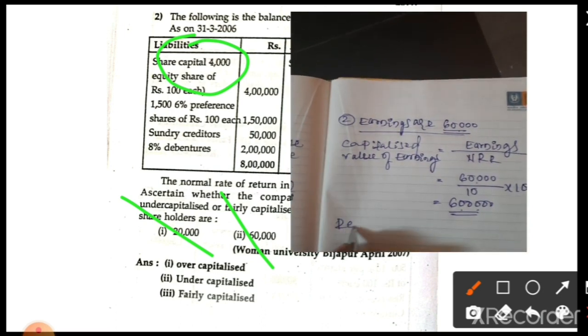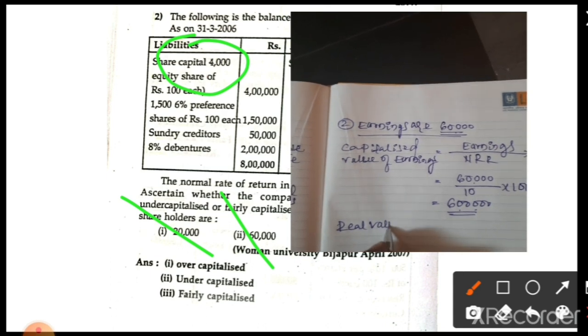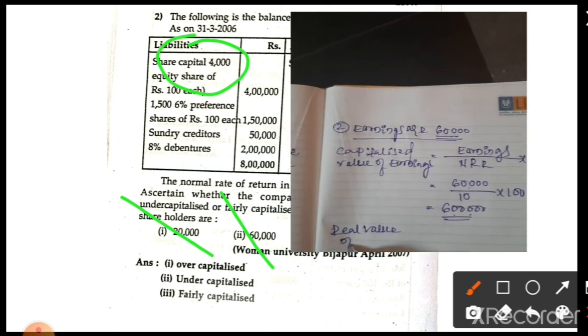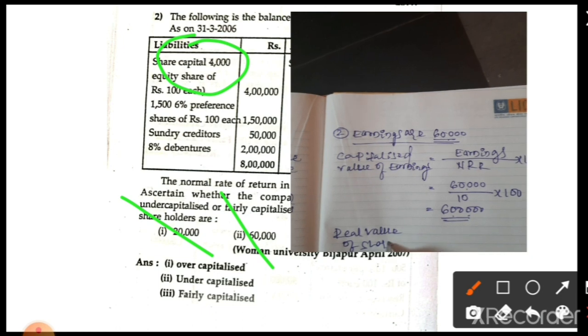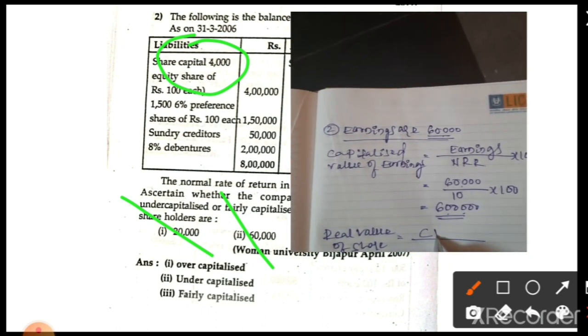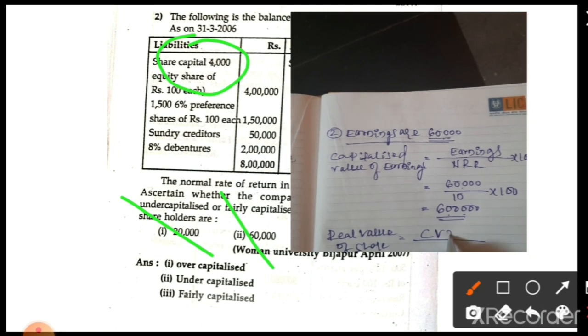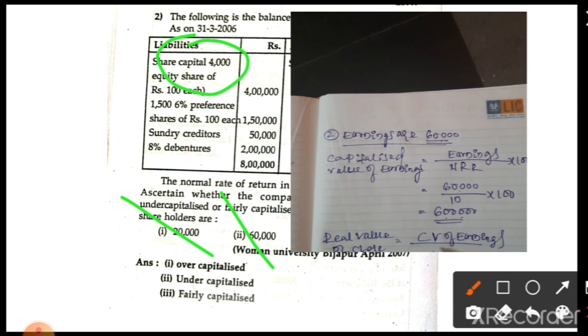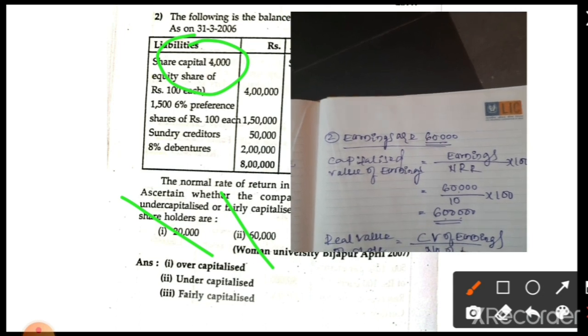The real value of share is equal to capitalized value of earnings divided by number of equity shares.